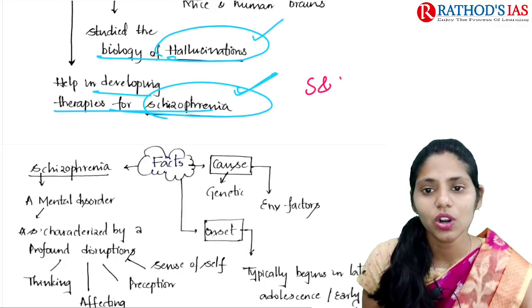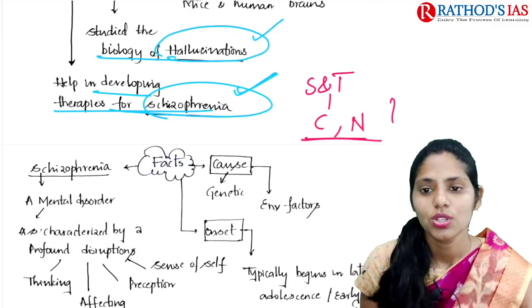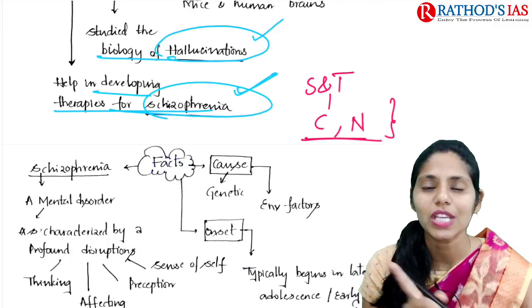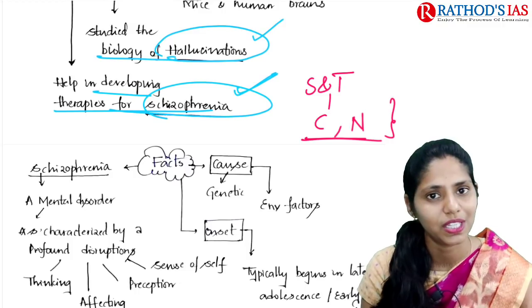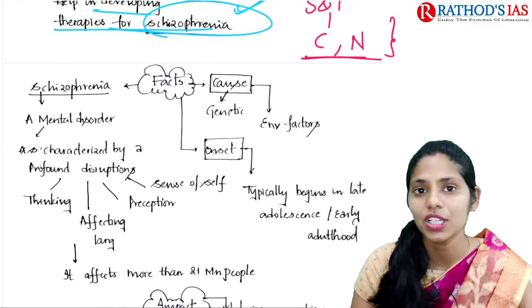So in science and technology, you have one topic like communicable and non-communicable diseases. Whenever any disease comes in the news, and this is one of the favorite areas of UPSC, you have to know the details of that disease which appears in the newspaper.